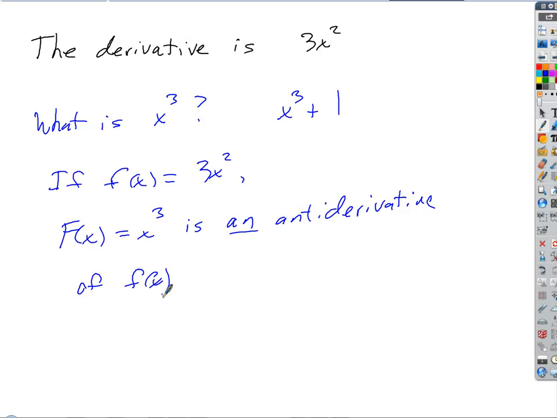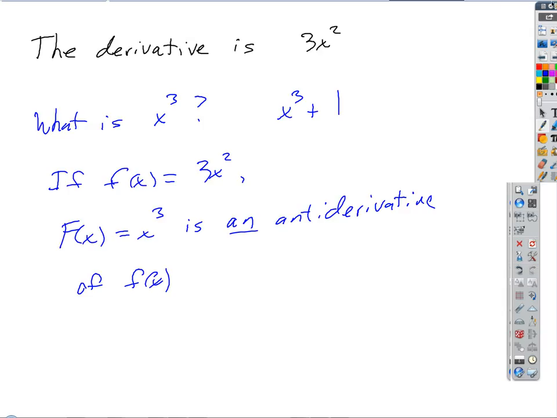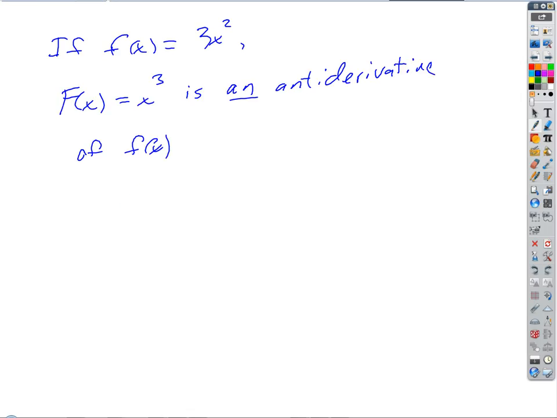So is x cubed plus 1. Well, that's going to be pretty annoying, to have to write down an infinite number of different solutions, x cubed plus k. So instead, we'll change this a little bit, we'll get a better answer. We'll call it g of x, and g of x is equal to x cubed plus c.